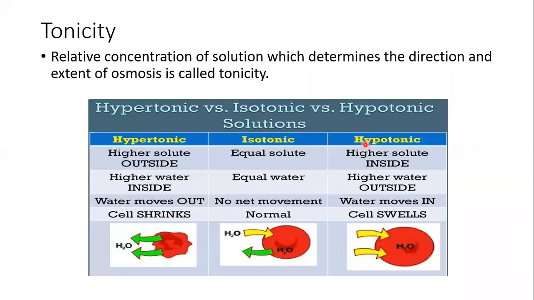Then hypotonic solution. Hypotonic solution is that solution when water is more outside and less inside, when RBC is kept in pure water. So when it is kept in pure water, obviously water concentration is more outside and less inside. So in that case, water will start moving inside.